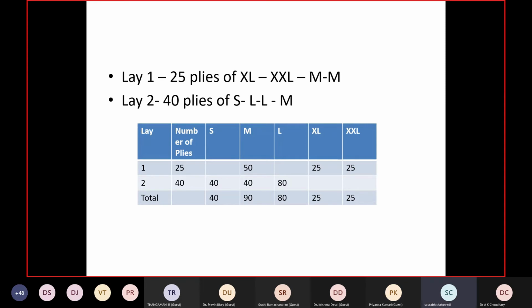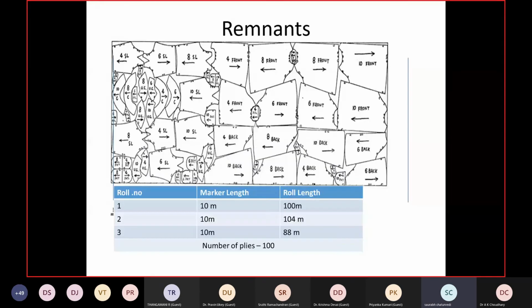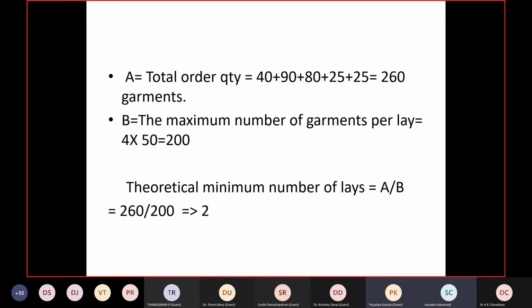That's what I'm saying, that in this marker, in case you see, there are different sizes. 8 sizes also there, 4 is also there, 6 is also there, 10 is also there. That's what I covered in yesterday's class, that we have to mix the different sizes. Okay, got it, sir. Doubt is clear.